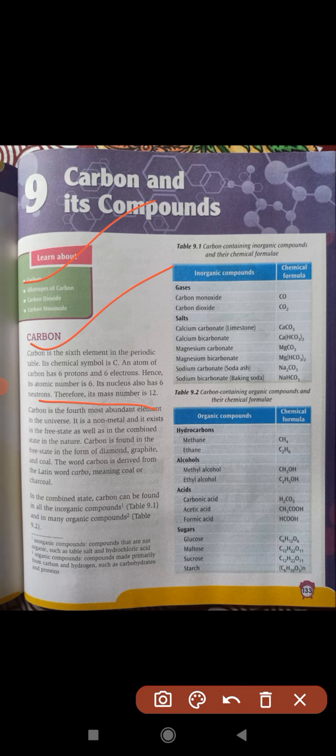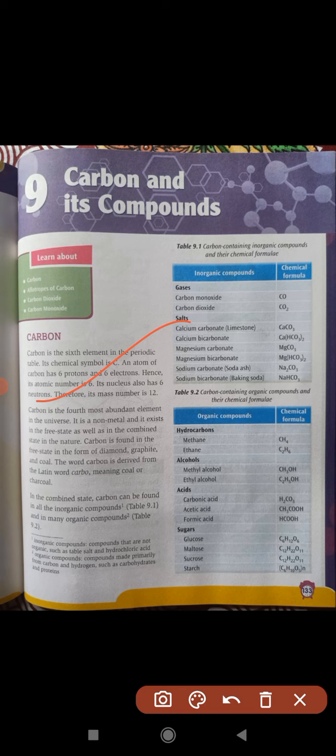Mass number means the number of protons plus neutrons present in the nucleus. Their addition we generally consider as the atomic mass, or mass number, that is 12. So now come to the point.